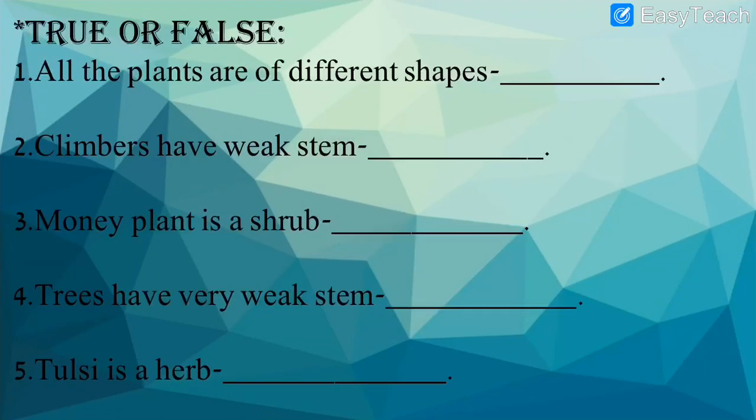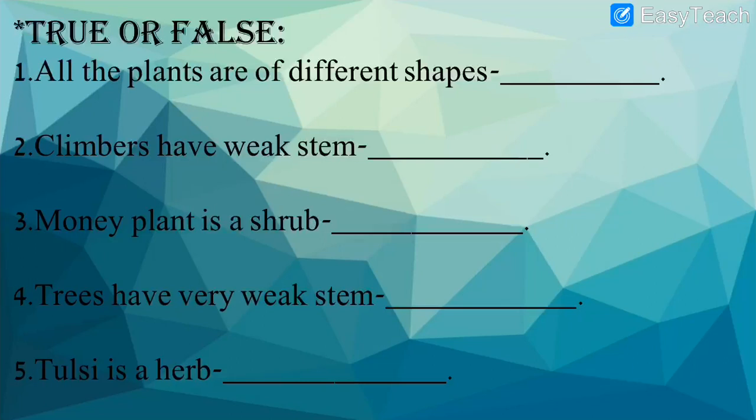Let us see ahead. Now next heading, as you can see, true or false. We have to read the sentence. If it is correct, we will write true. Otherwise, we shall write false. So first one, let us read quickly. All the plants are of different shapes. True or false? Yes, all the plants have different shapes, right?